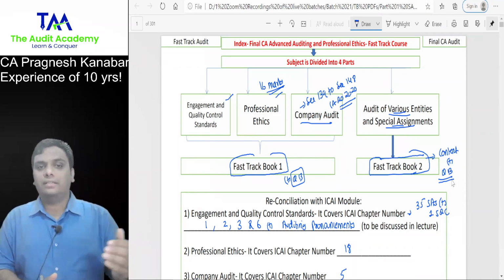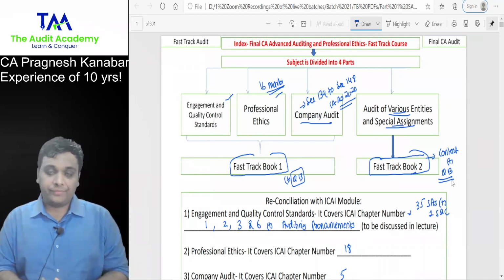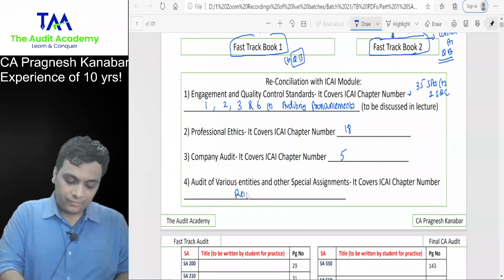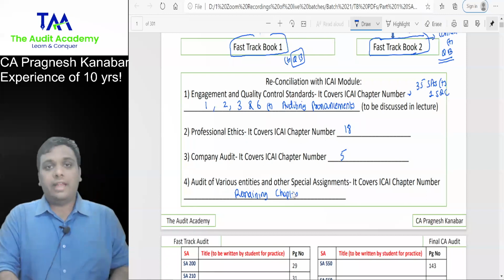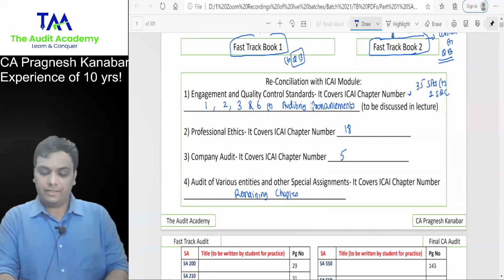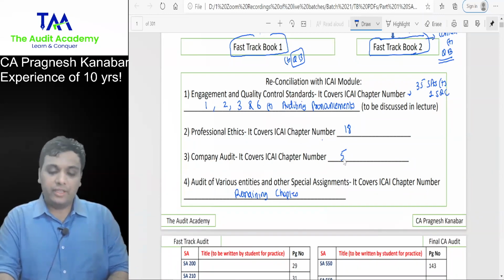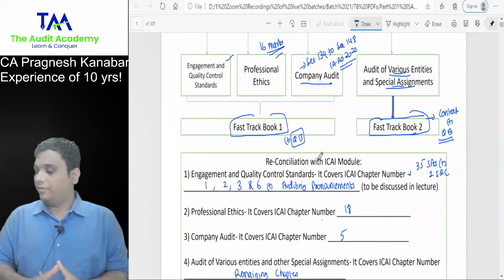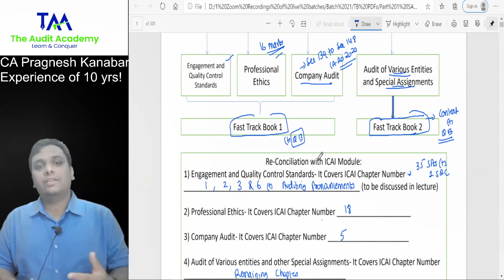So that the studies are not halted even for a minute. Now, all the remaining chapters, that means 1, 2, 3, 6 is for standards, 18 is for professional ethics, 5 is for company audit, and all the remaining chapters is nothing but audit of various entities and special assignments.